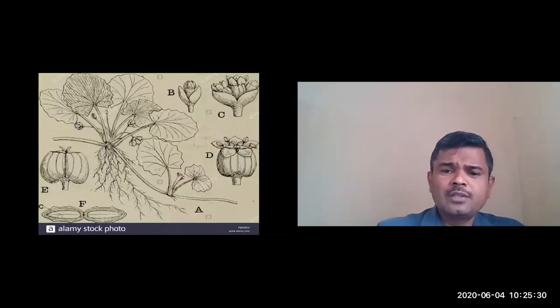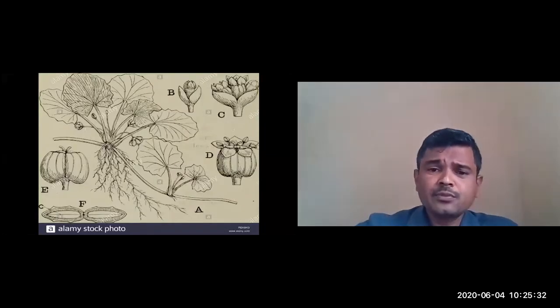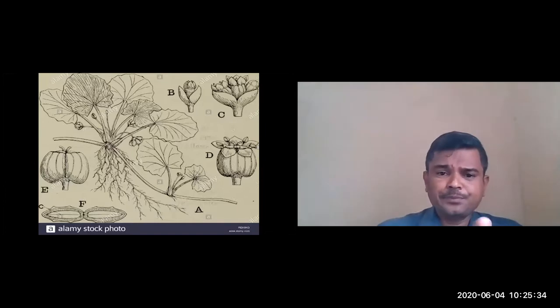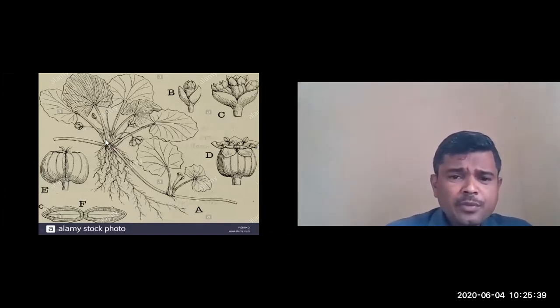Next, you can observe the leaf of Mandukaparani. It was somewhat kidney shaped or reniform. The shape of the lamina is reniform, kidney shaped, with a long petiole. This is in the Indian Medicinal Plants plate, and we get the picture of what they used to draw.